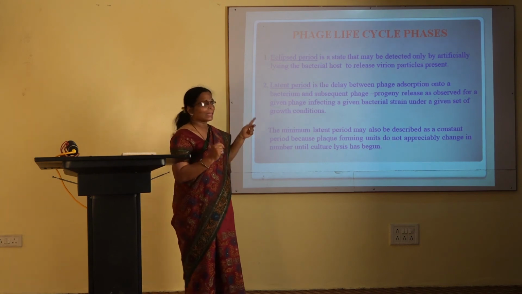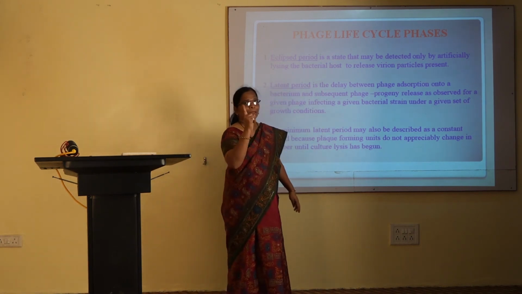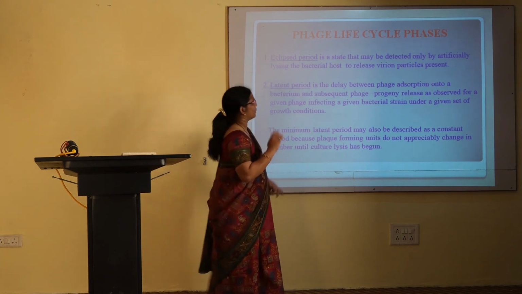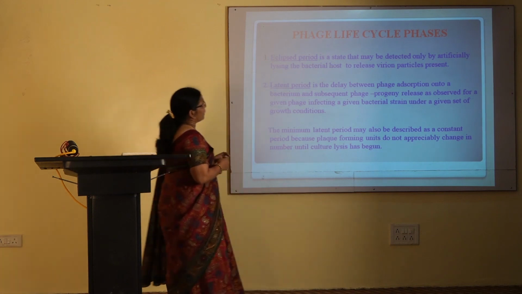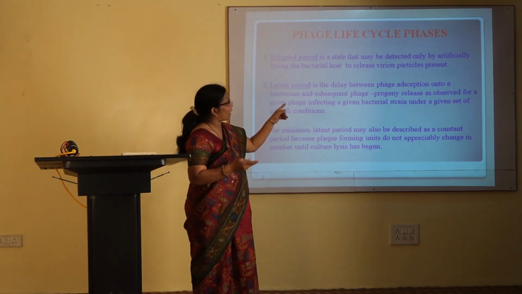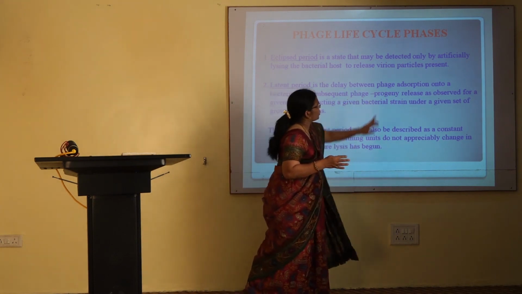But in this case, through the eclipse period, we can come to know at what time a single first phage particle is produced. Now, what is the latent period? Latent period is the delay between phage adsorption onto the bacterium and subsequent phage progeny release.